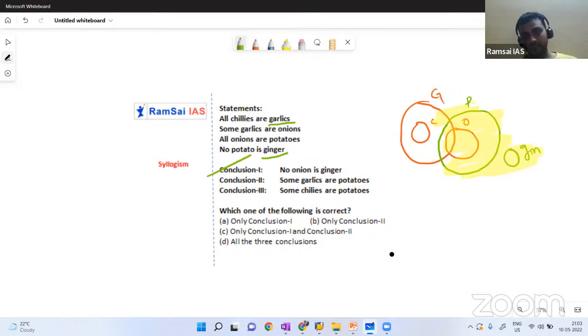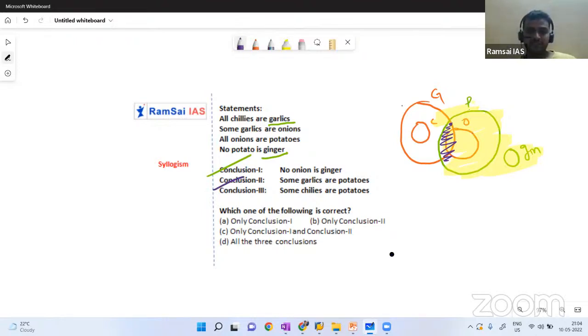What about the second conclusion? Some garlics are potatoes. I already explained: when we need to cover all onions with potatoes, we have to touch garlic. Then we have some relation between potato and garlic. Some garlics are potatoes, or some potatoes are garlics. Yes, conclusion 2 also follows.